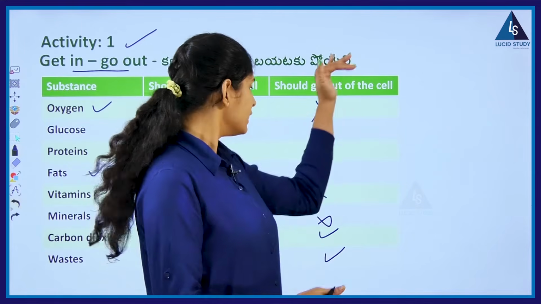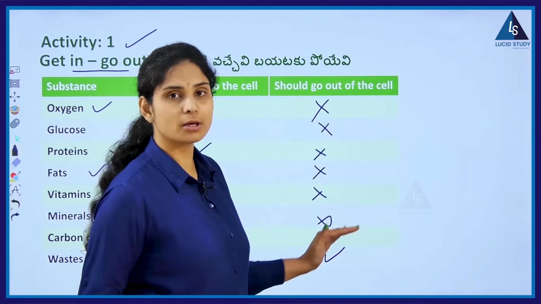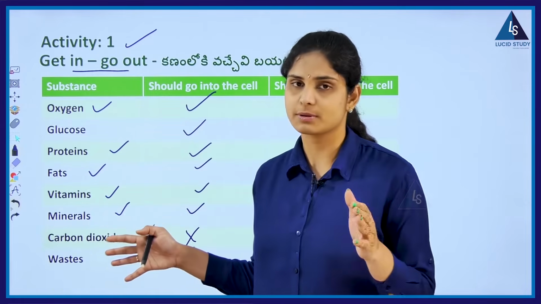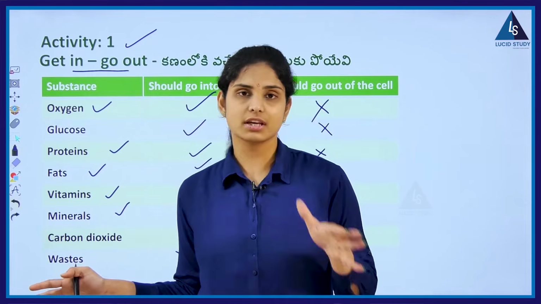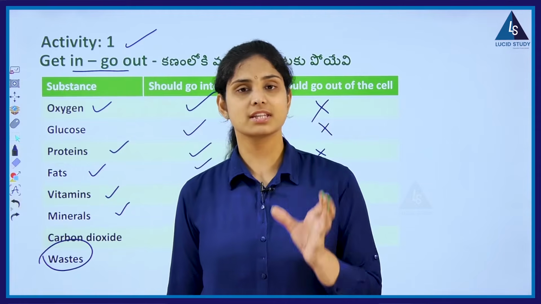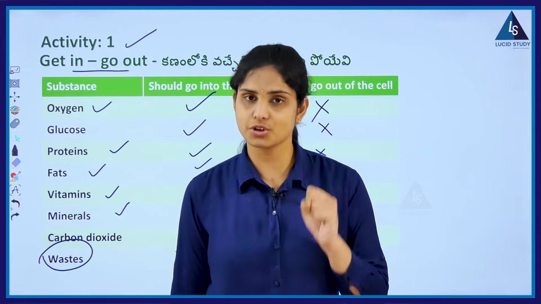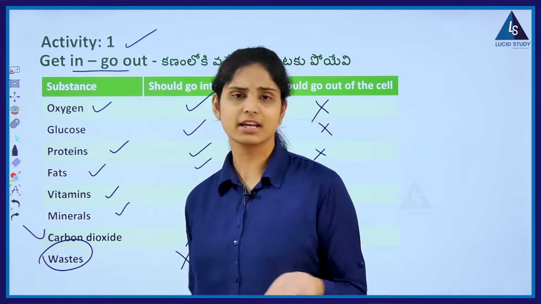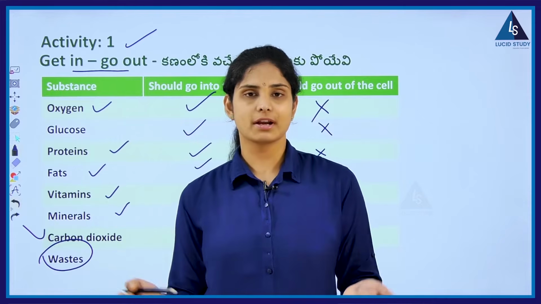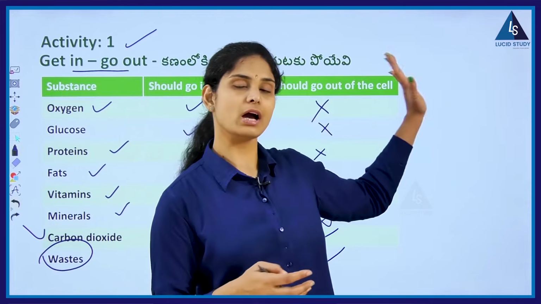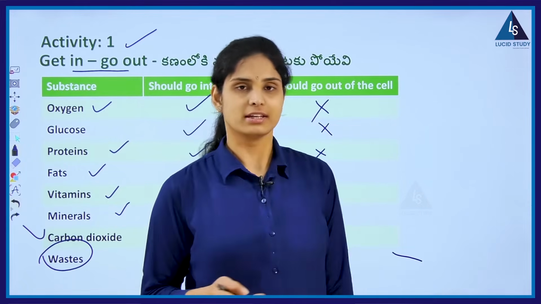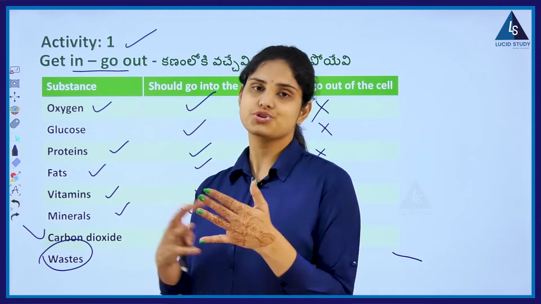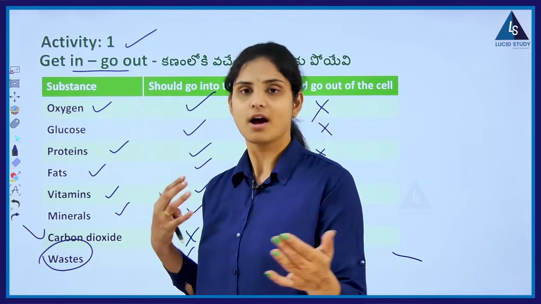Likewise, ivanni kuda kanam nunchi bayatiki poye padarthalu, like carbon dioxide and waste, because these are toxic substances and they should be removed out of the cell body. And carbon dioxide, ante we generally release carbon dioxide out, so it should be out of the cell. So we have given yes to it. So this is one of the basic tables talking about what should get in and what should go out.